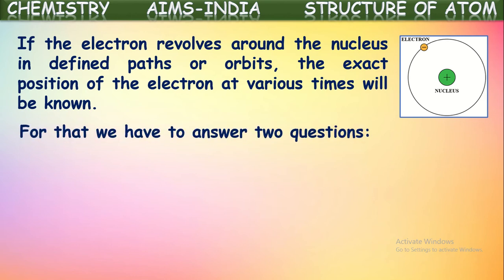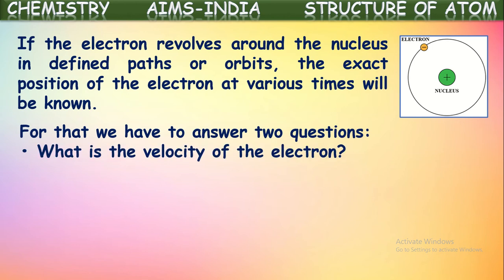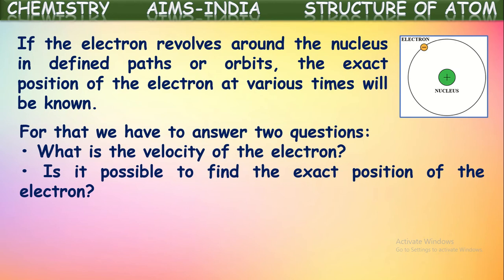For that, we have to answer two questions to find the position of the electron at various times. One, what is the velocity of the electron, and two, is it possible to find the exact position of the electron? May not.